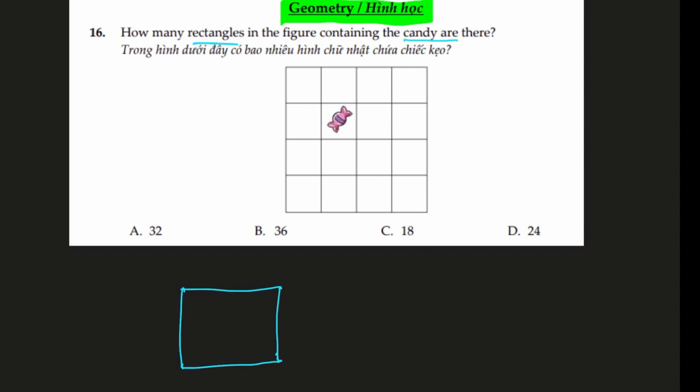So we are looking for a rectangle or square which has 4 sides. So we are going to look at options for all 4 sides that are available in the given question. And that will give us the number of rectangles that can be there. Let's have a closer look. So we are looking for possibilities for the 4 sides. Look at the top side. If we try to do this on the grid given above, what are the possibilities for the top side? Let's have a closer look. So I can put the top side here, or the second option can be, let me try to grab a line if that works better.